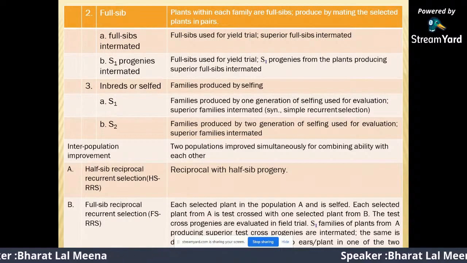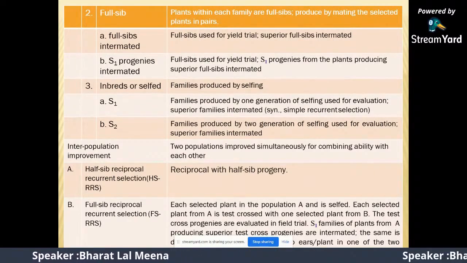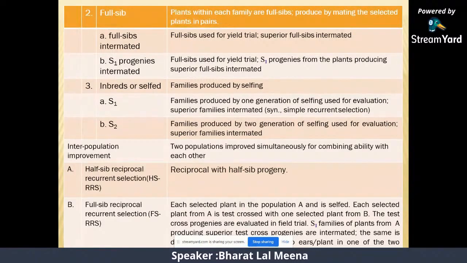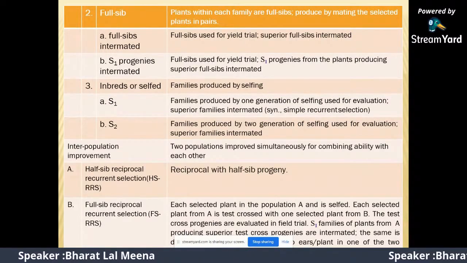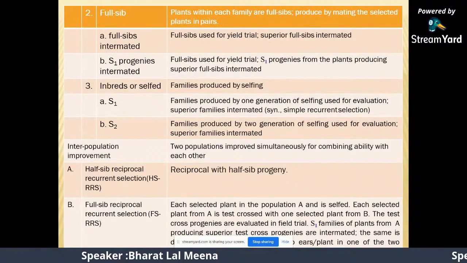Each selected plant in population A is selfed. Each selected plant from A is test crossed with one selected plant from B. The test cross progeny are evaluated in the field trial as one family or population from A, and the superior test cross progeny are intermated. The same is repeated for the B and A plants of the two populations.